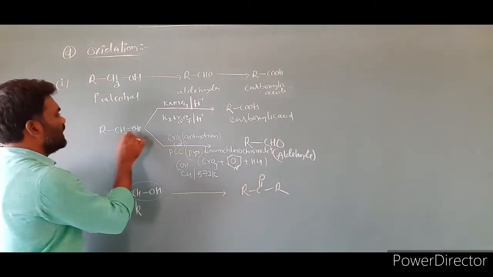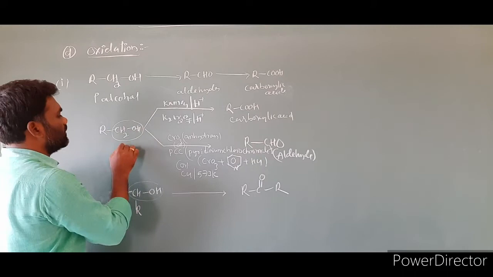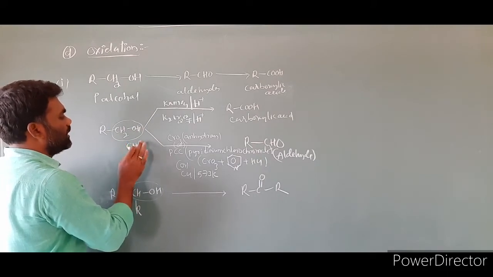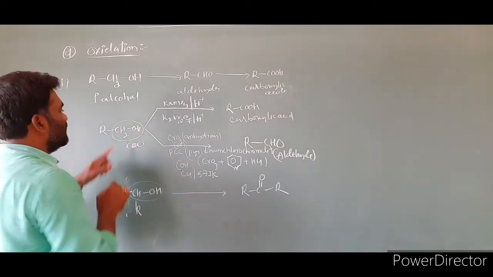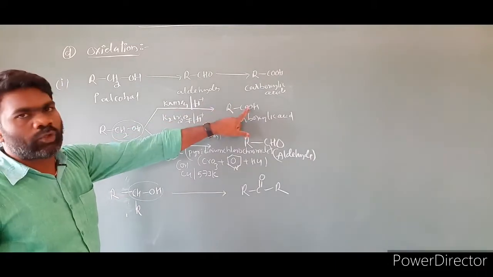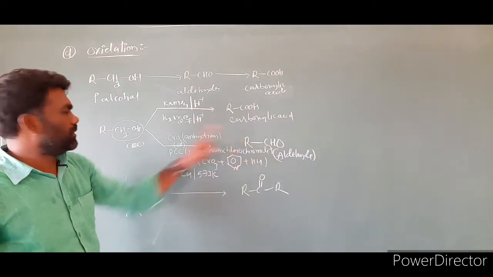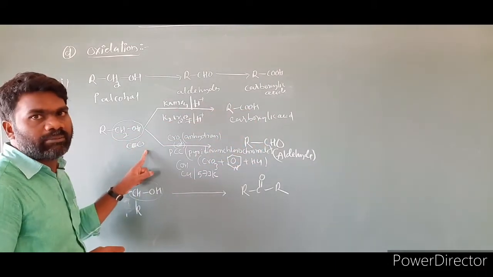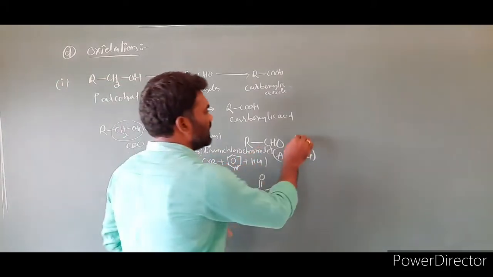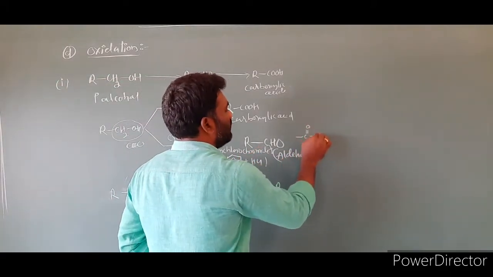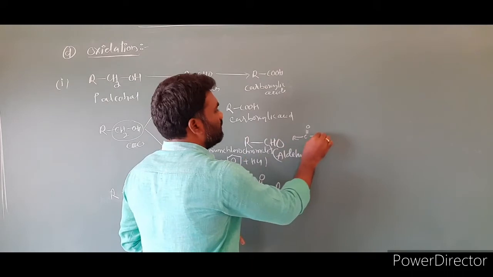Here also, the CH2OH group converts into a CHO or simply a C double bond O group, and that may be a COOH group or a CHO group. One C double bond will be there, even if you write carboxylic acid, C double bond O or C double bond OH.